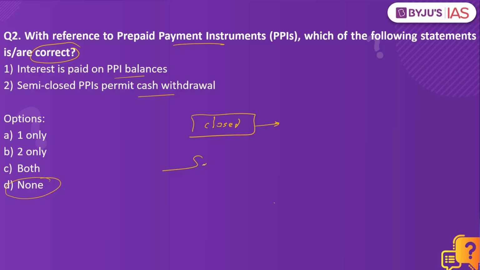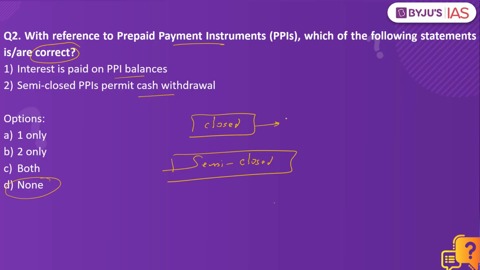There is another instrument called the semi-closed system. What is a semi-closed system? Let's say, for example, Paytm. You want to buy a good or a service. So you go to a particular merchant, and you can make use of Paytm. In Paytm, you would have taken money from your banking system and put money into this Paytm wallet. So in case you have to buy a product, you can make use of Paytm. In this process, you would be able to use it for other merchants as well.